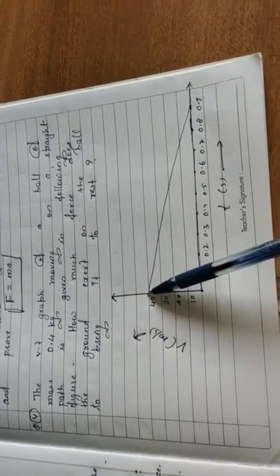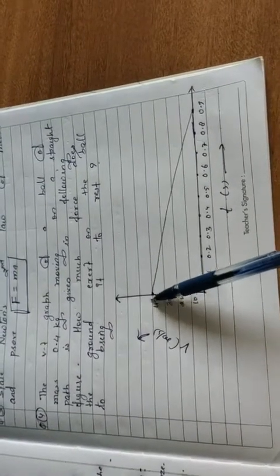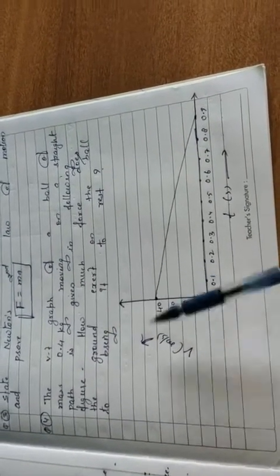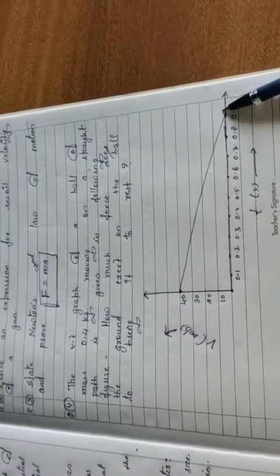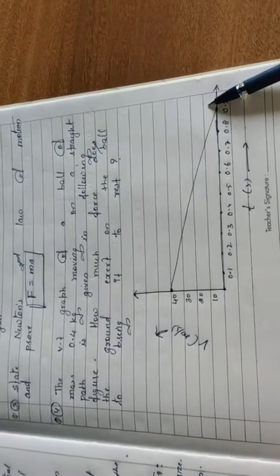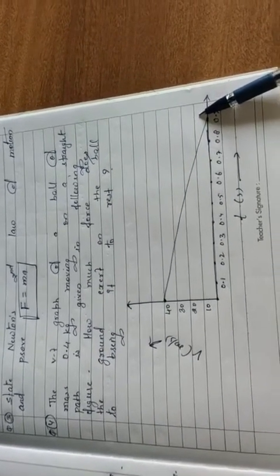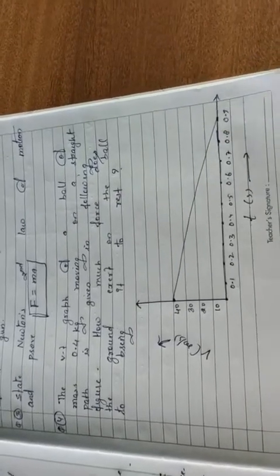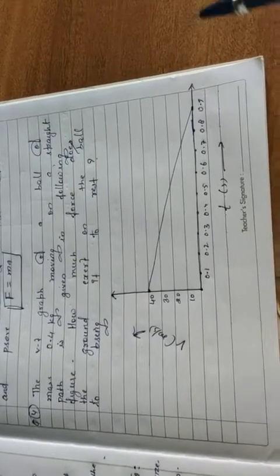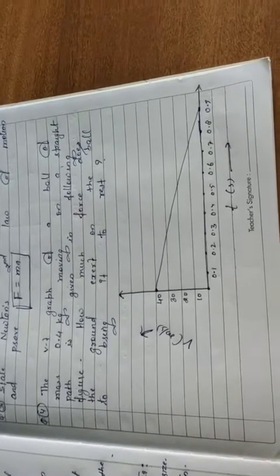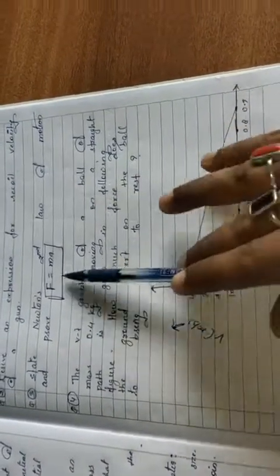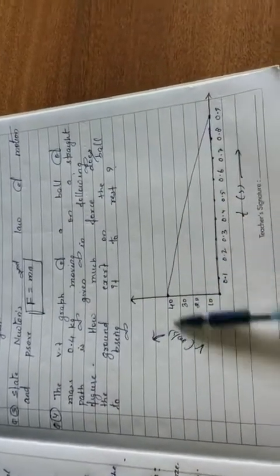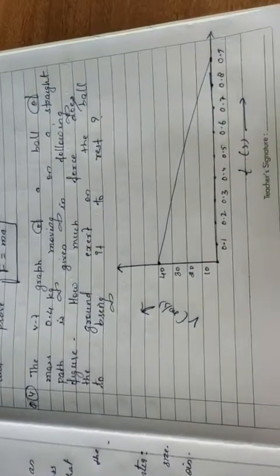This value, that is the velocity, is given as 40 meter per second. Here after 0.9 second it comes to rest. Then you have to calculate how much force the ground exerts on the ball so that the ball comes to rest, that is, the final velocity of the ball becomes 0. The mass is given, force is to be calculated. So F is equal to ma, you know it. Mass is given, acceleration you can calculate from this graph, and you can easily solve it.